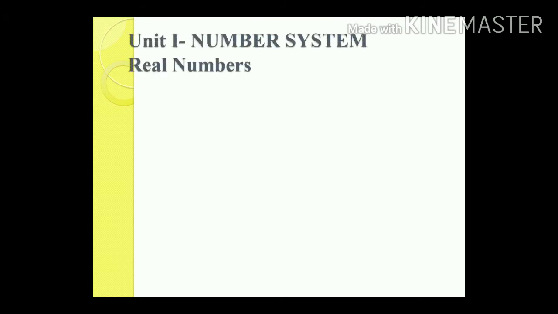As we know already, there are 6 units: number system, algebra, coordinate geometry, geometry, mensuration, and statistics and probability. The first unit is number system, and we have only one chapter from that, real numbers. In real numbers, what you have to study is review and representation of natural numbers, integers, rational numbers, then recurring, terminating and non-terminating numbers, operations on these numbers, and rationalization.